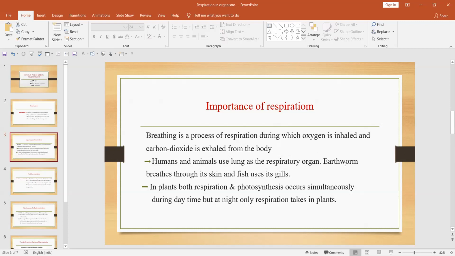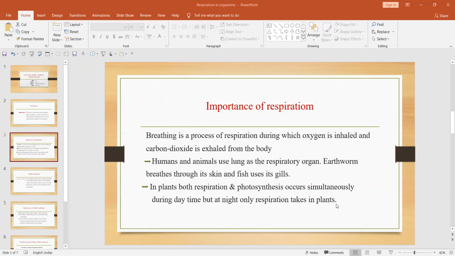What about other animals like earthworms? Earthworms breathe through their skin, and fish use their gills. So earthworms and fish use skin and gills for their respiration. Now what about plants? In plants, both respiration and photosynthesis occur simultaneously during daytime, but at night only respiration occurs in plants.